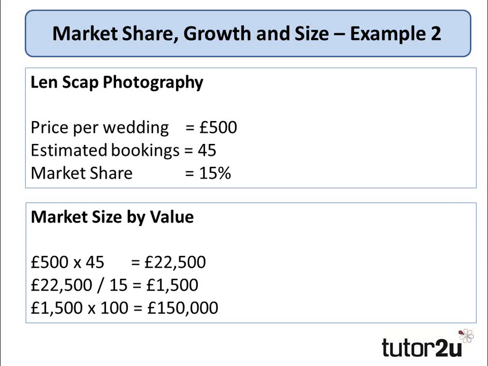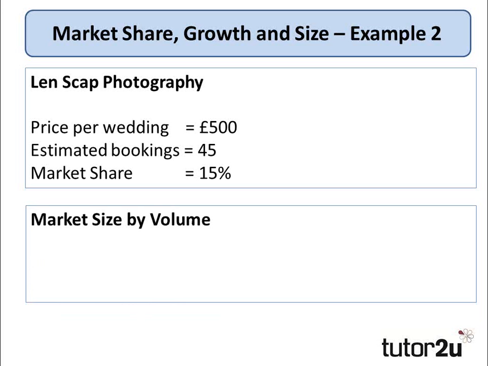Very simple. Let's look at how we would calculate that by volume. It's actually even simpler than the previous example. He's got estimated bookings of 45. We want to find out what 1% of that is. So 1% of that is 0.45 bookings... no, 3 bookings. We want to find out what the total market size is by volume, so we times that by 100, which gives us a total market size by volume of 300.